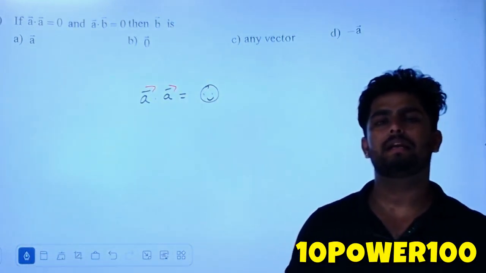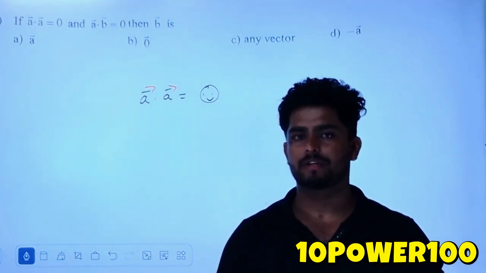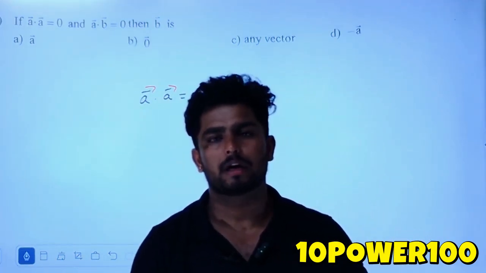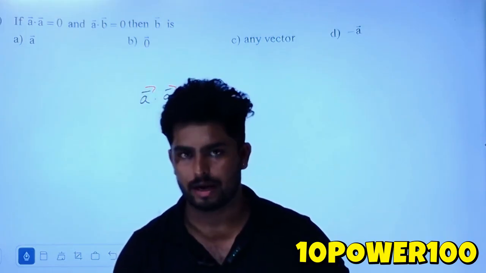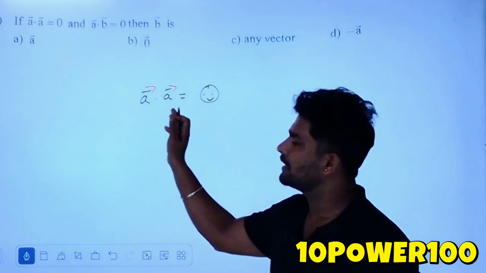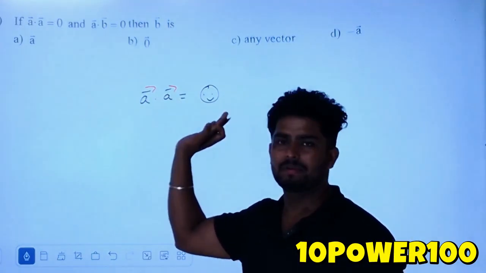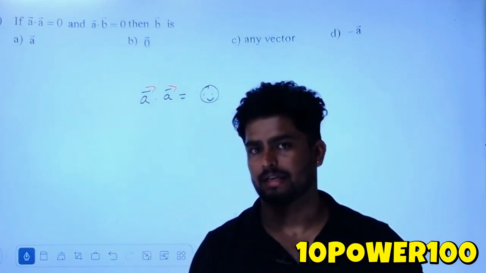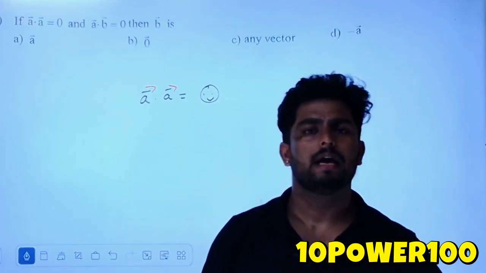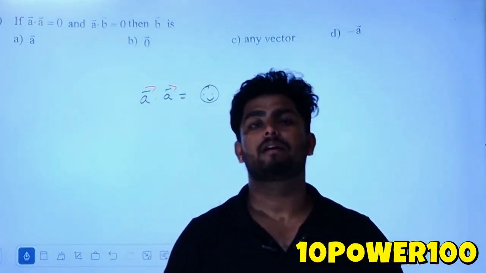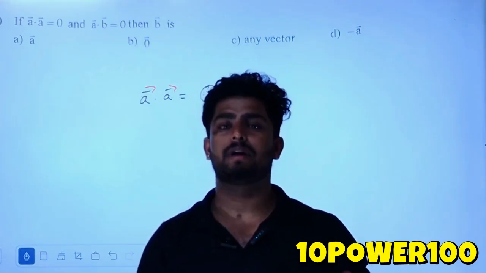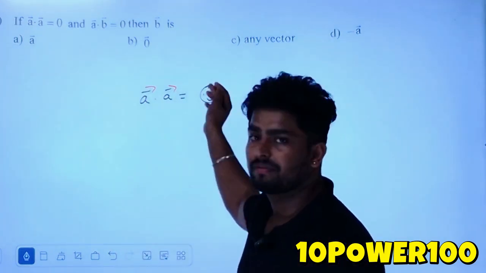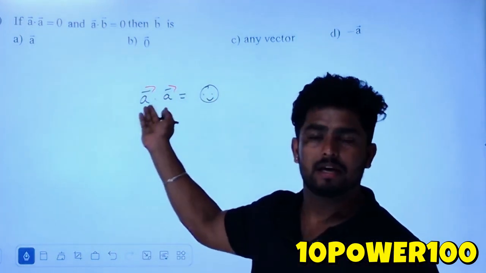Okay, so when will the dot product of two vectors become 0, you tell me. You all know that when two vectors are perpendicular, the dot product of them will be 0, right? But here, children, they have given that the dot product of the same vector is 0. See, a line or a vector cannot be perpendicular to itself. You have already learned that in your lower classes. A vector can be parallel to itself, but a vector cannot be perpendicular to itself. But still they have given 0. That means A has to be a 0 vector.